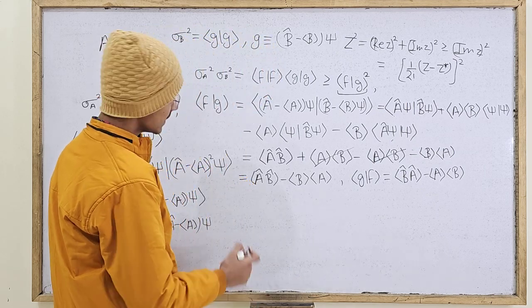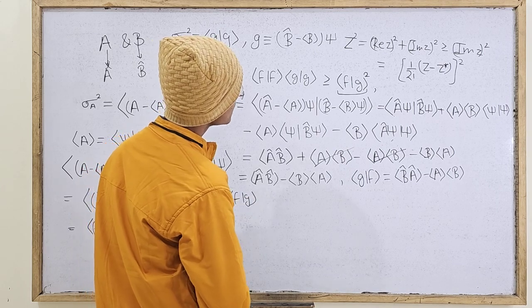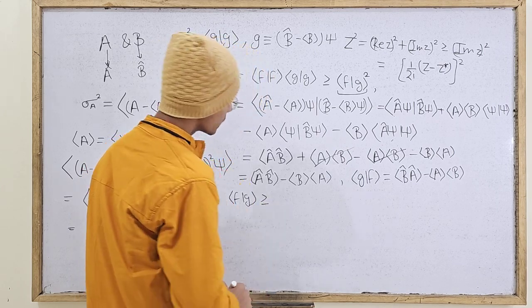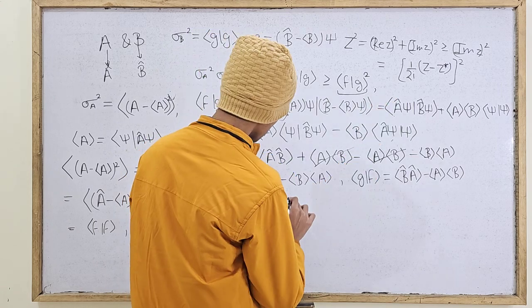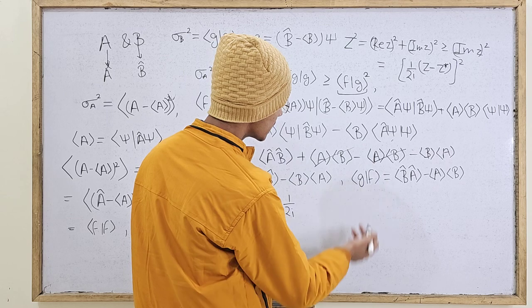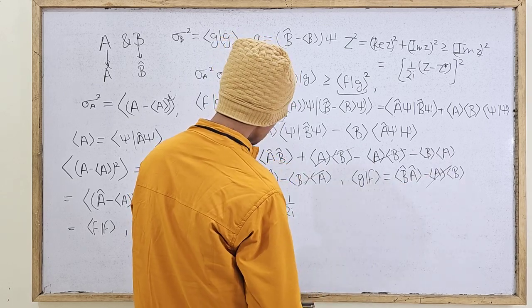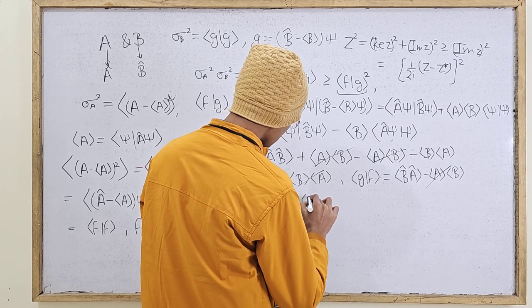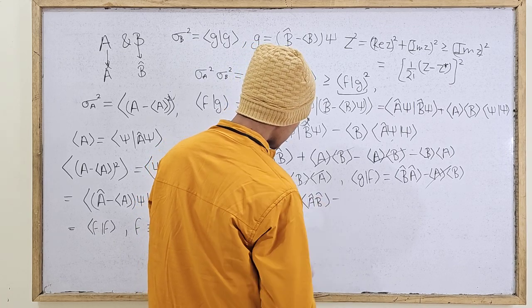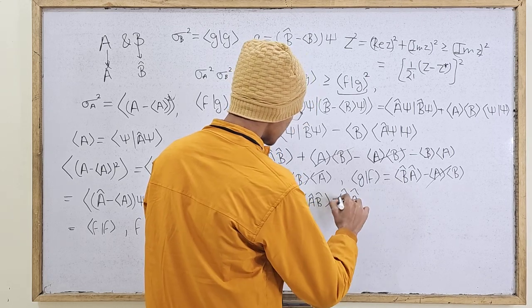Well, that means that the inner product of f and g squared should be greater than or equal to 1 over 2 iota, and here you have z minus z conjugate, so this term will cancel with this term. You will have the expectation value of a caret b caret minus the expectation value of b caret a caret, right?